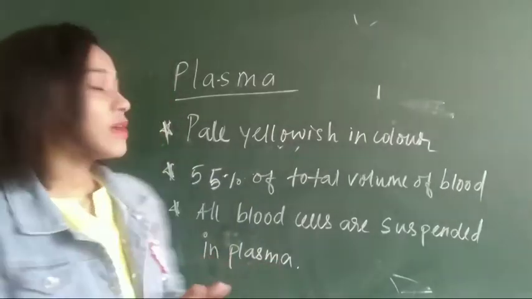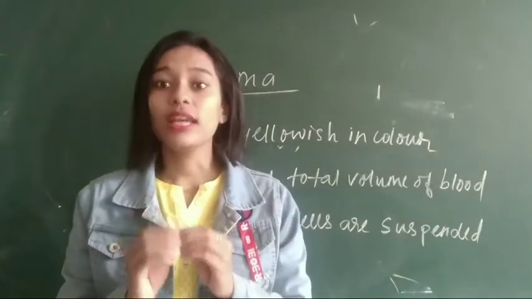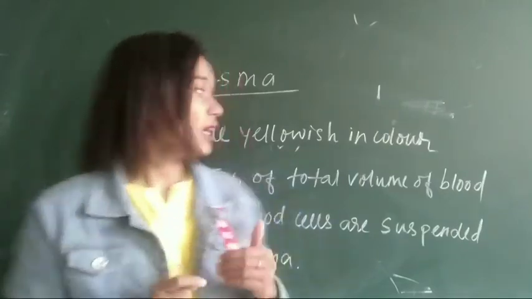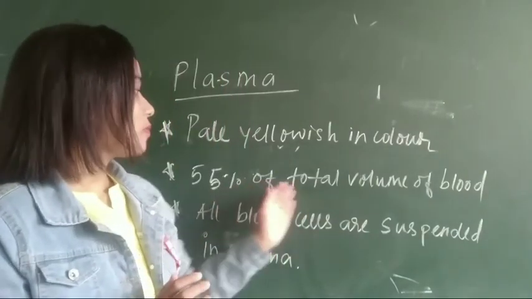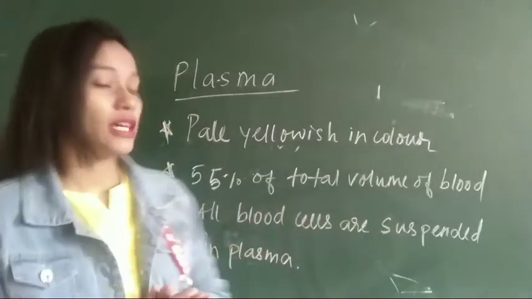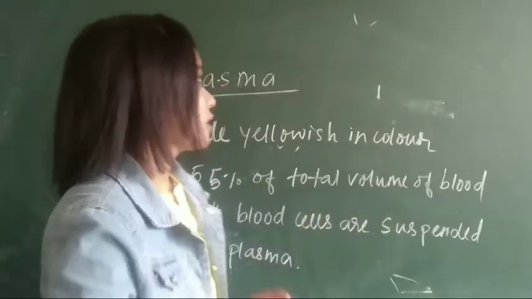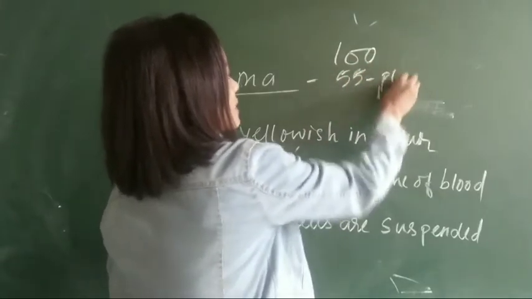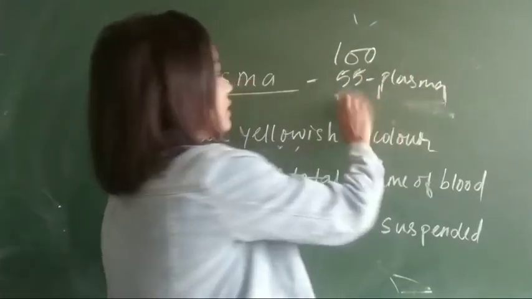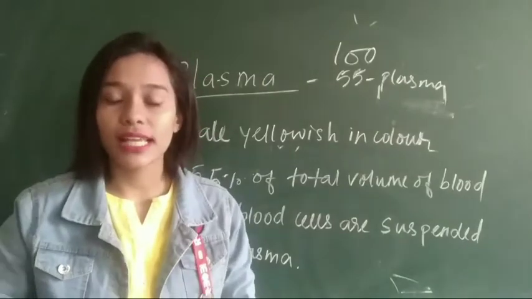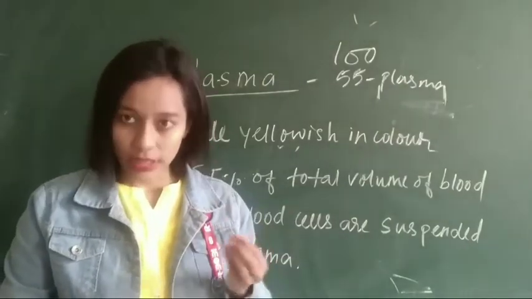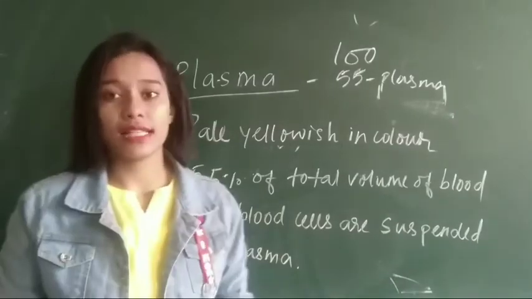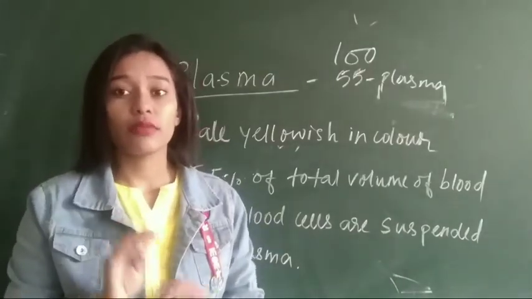See, plasma is a liquid which is pale yellowish in color. It makes up 55% of the total volume of blood. Suppose our blood is 100%, out of that 55% is what? Plasma, and the remaining 45% are blood cells and platelets. Now the third point is that all blood cells are suspended in plasma.